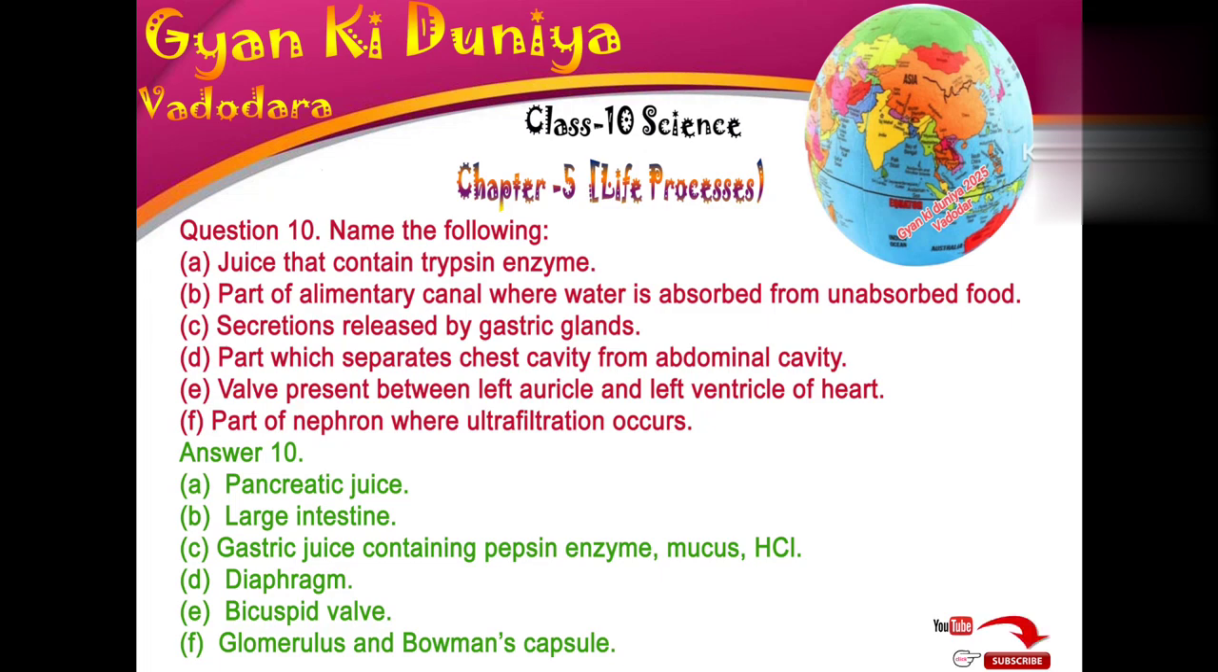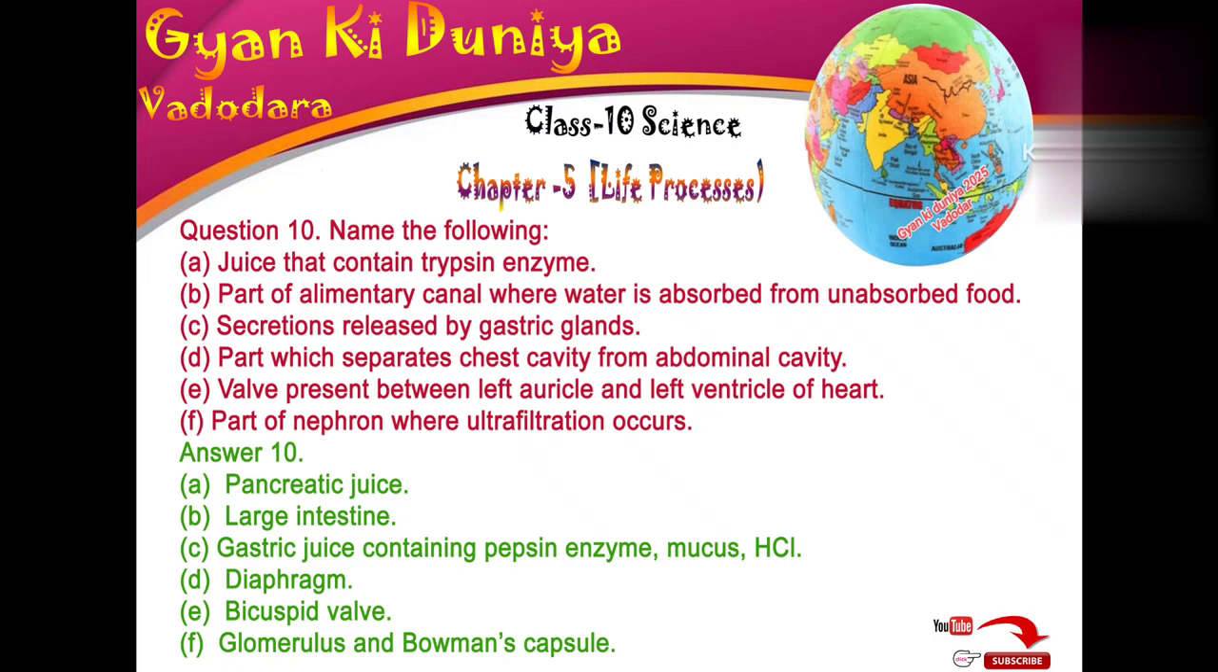Question 10. Name the following. A. Juice that contain trypsin enzyme. B. Part of alimentary canal where water is absorbed from unabsorbed food. C. Secretions released by gastric glands. D. Part which separates chest cavity from abdominal cavity. E. Valve present between left auricle and left ventricle of heart. F. Part of nephron where ultrafiltration occurs.